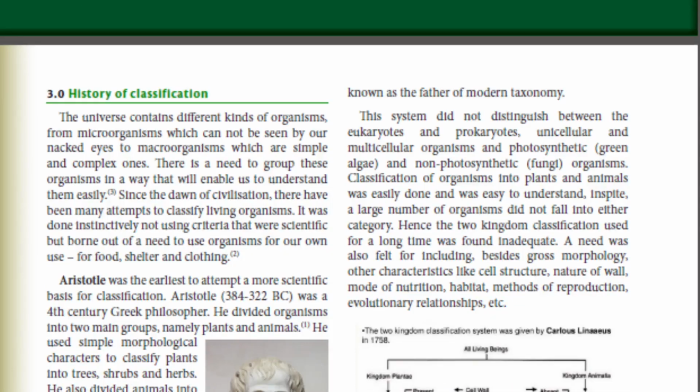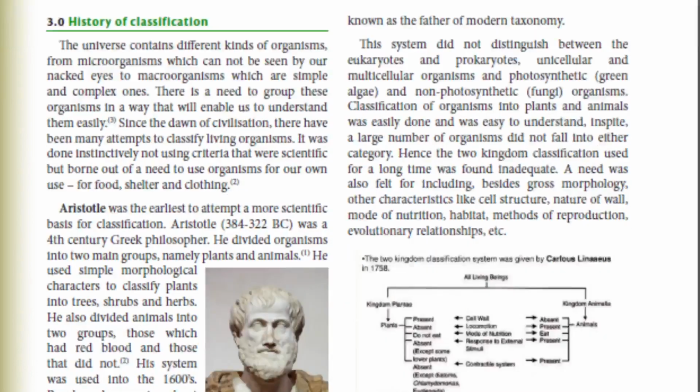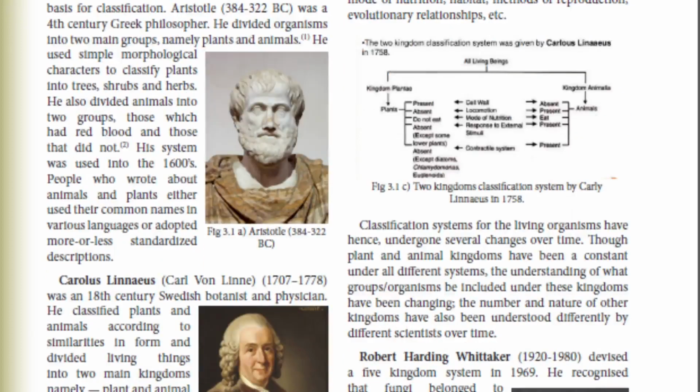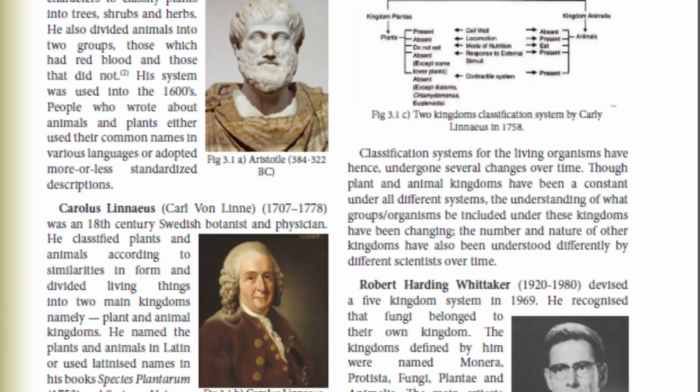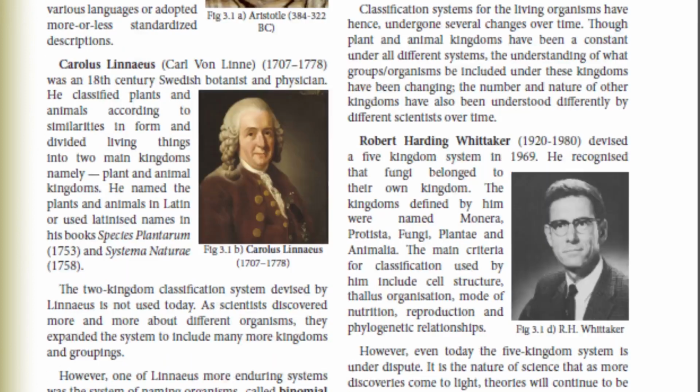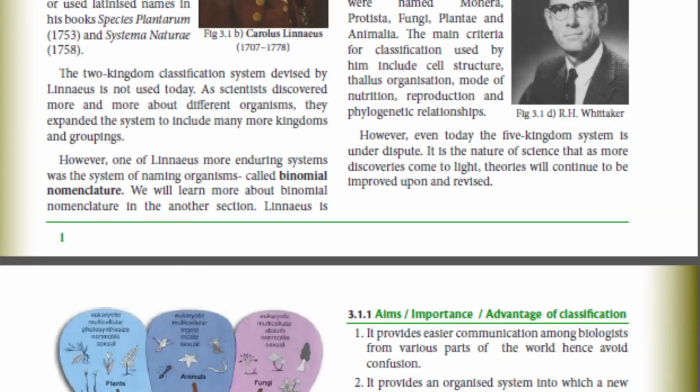In the history of classification, we explained about Aristotle, the founder of classification. Then we explained Linnaeus and how he classified organisms. Then we finalized with Robert Whittaker, who classified organisms into five major groups known as kingdoms, which we normally use even now.